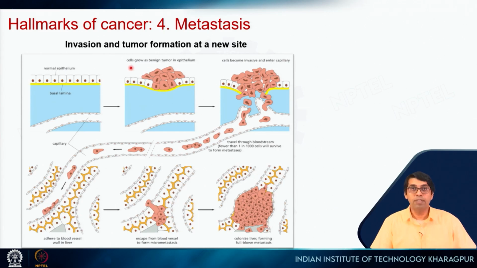And finally, there is metastasis, which means that this tumor grows and then it damages this tissue so that it breaks open and gets into the bloodstream. And then these cells travel, they go to some other place and then they start growing a new tumor there. So, here the tumor spreads throughout the organism.